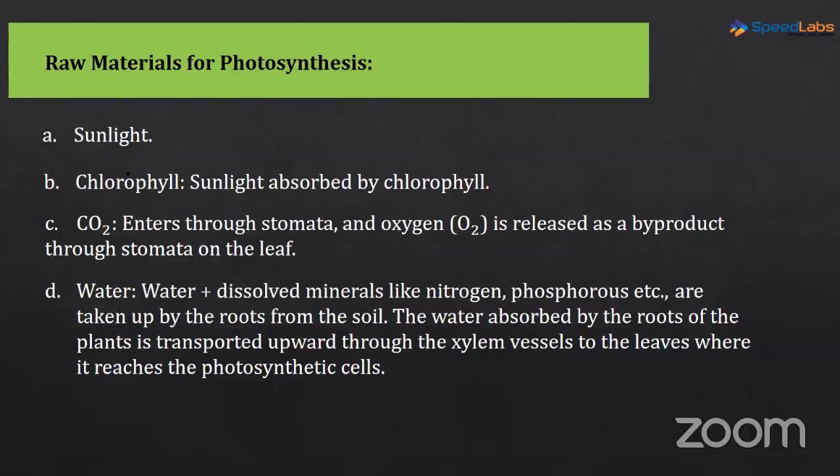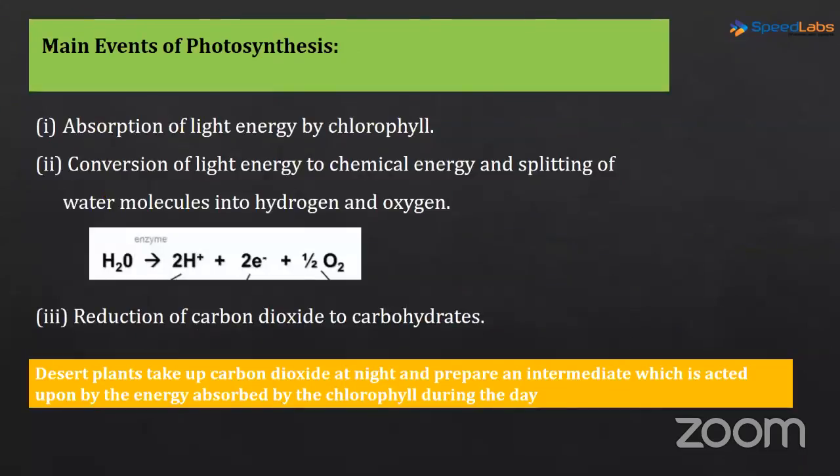Photosynthesis. I discussed with you in the last class that if you remember the equation of photosynthesis, then the raw materials become very simple, right? Sunlight, chlorophyll, carbon dioxide, water, these are the raw materials which are required for photosynthesis. Then the main events of photosynthesis, and this part is very important.